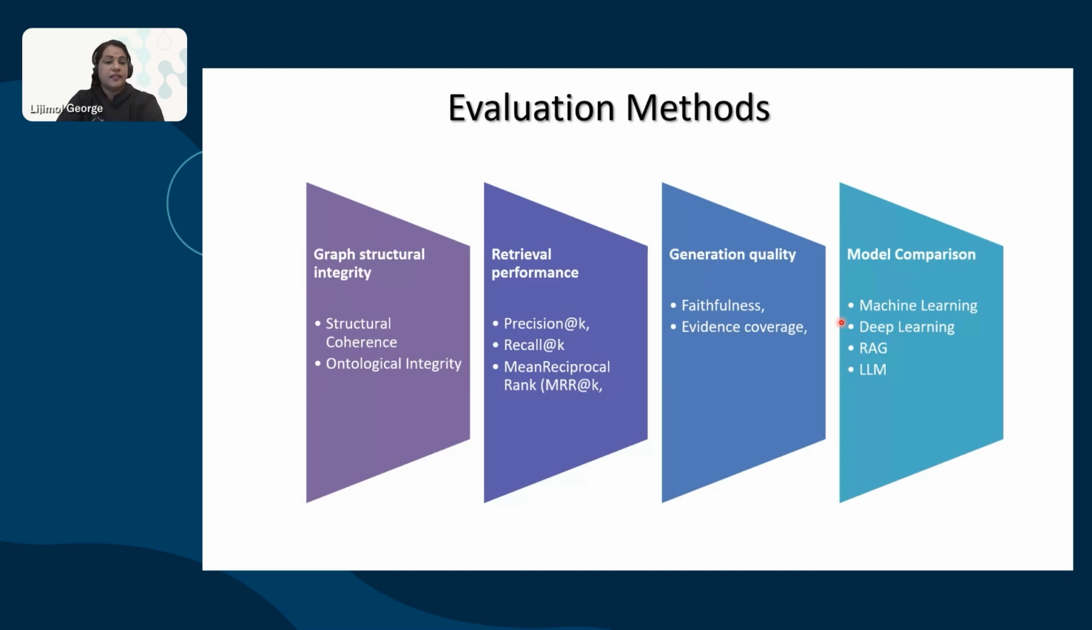The evaluation method. So we have applied various evaluation techniques to evaluate the performance of the model. First, we started with graph structural integrity. Here we tried structural coherence and ontological integrity. Second, retrieval performance. Precision, recall, and mean reciprocal rank we tried. Third, generation quality. How the data is generated. What is the faithfulness and evidence coverage. Then finally, this model is compared with the machine learning model, deep learning model, base RAG, and LLM. Our model was giving a better performance.